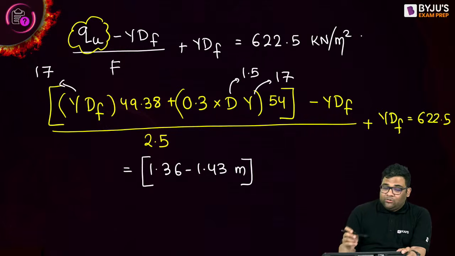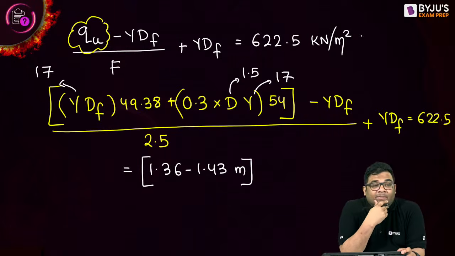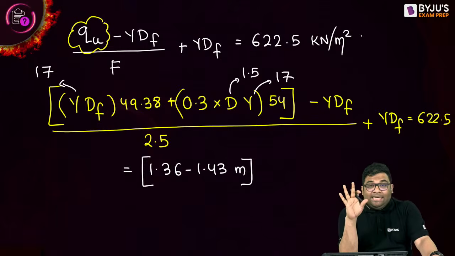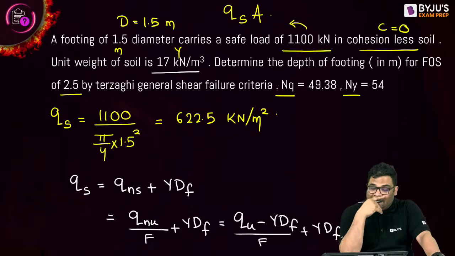So understood this type of question which they ask in the GATE examination. Everybody understood how to solve this kind of questions? You see, the key is to write down the equation rightly. After that it is calculation.